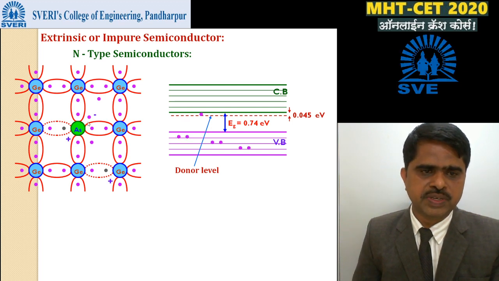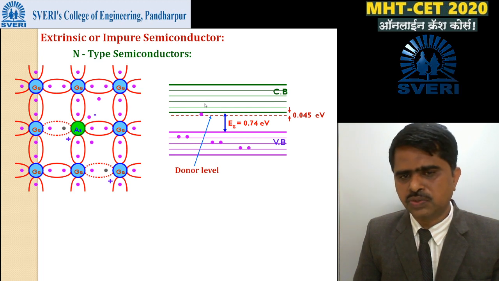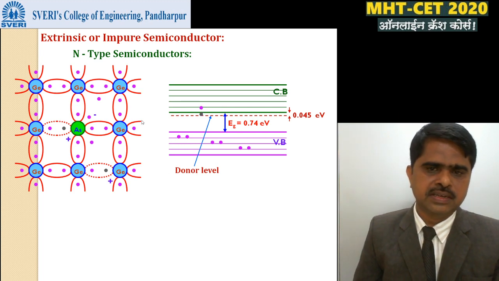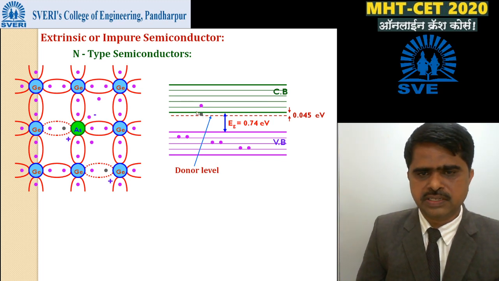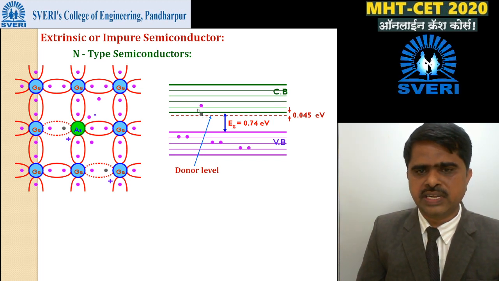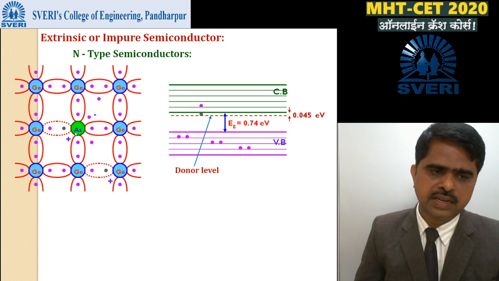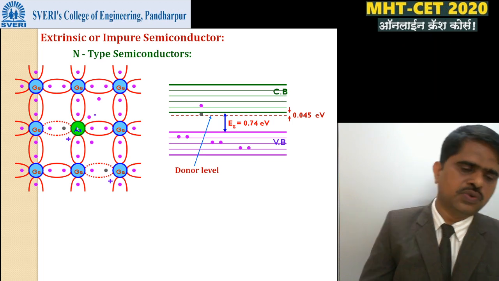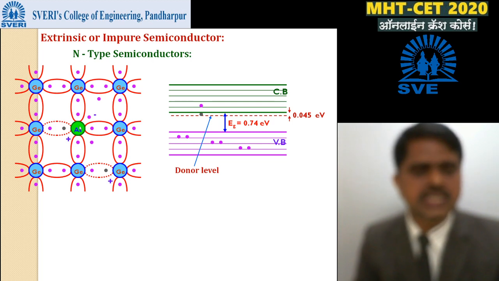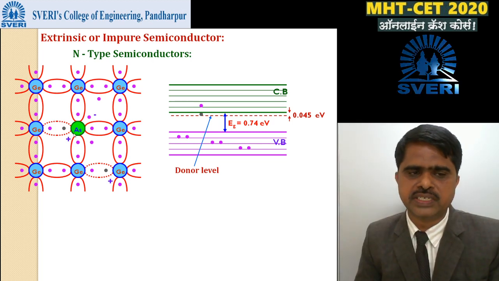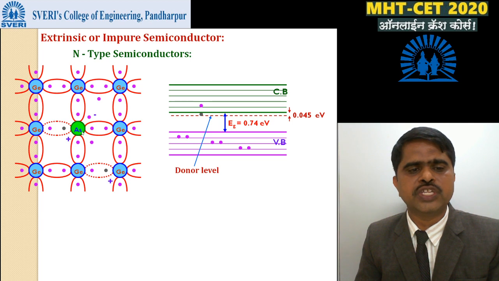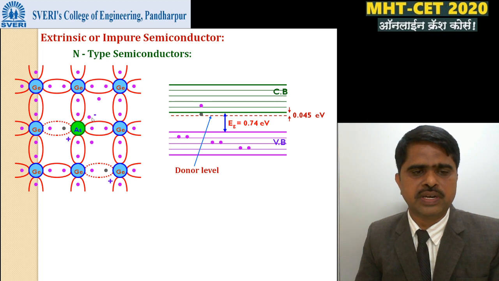These fifth electrons are present at this donor level. When a small amount of energy is given, this fifth electron jumps from the donor level to the conduction band. Here free electrons are formed. Each fifth group element donates one free electron, and the charge of this donor ion is positive. These positively charged donor ions are not free, because they are bound with 4 neighboring germanium atoms, and these electrons are the only free charge carriers.